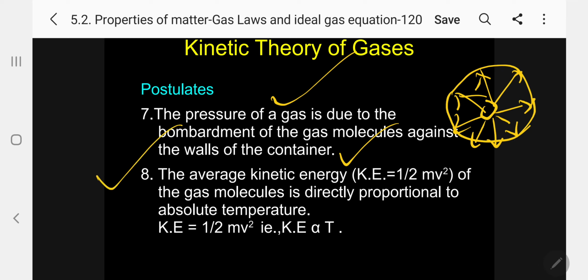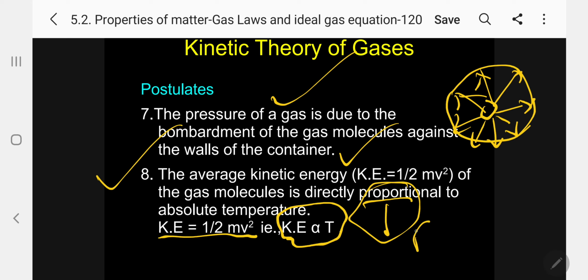The average kinetic energy, that is due to the movement, kinetic energy equal to 1 by 2 mv square, m mass, v velocity of the gas molecules. Kindly follow. The average kinetic energy of gas molecules is directly proportional to absolute temperature. KE equal to half mv square we know, but the kinetic theory of gases introduced a postulate: directly proportional to absolute temperature. Or I can simply write kinetic energy equal to kT, k a constant. This is the most important.